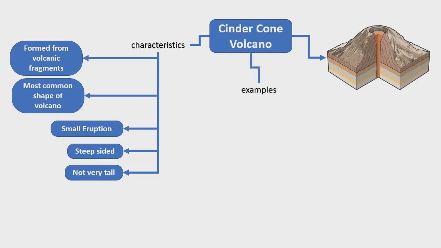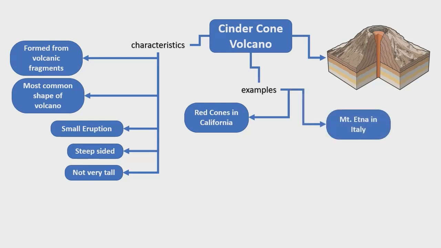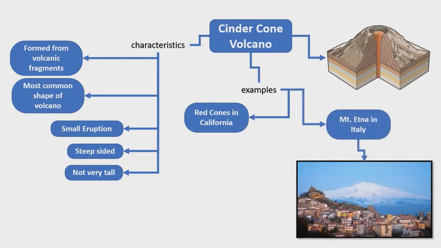The examples of this type of volcano are the following. The Red Cones in California and Mount Etna in Italy. So this is a cinder cone volcano.